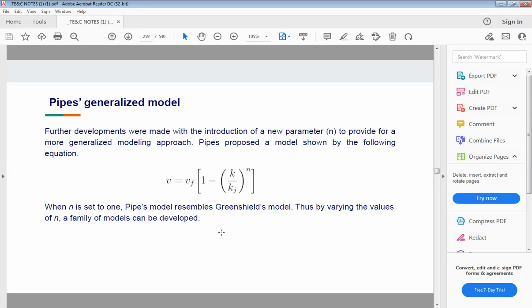So if you substitute the value of n as 1, you can see this Pipes model will be equivalent to that of the Greenshield model.